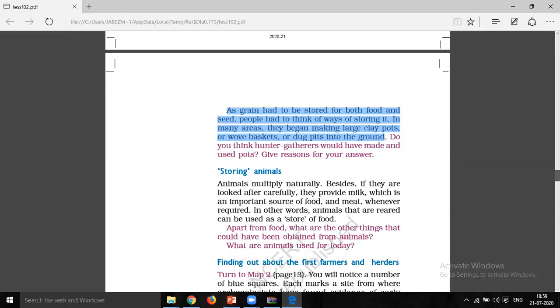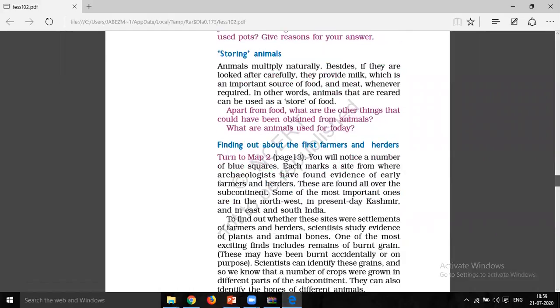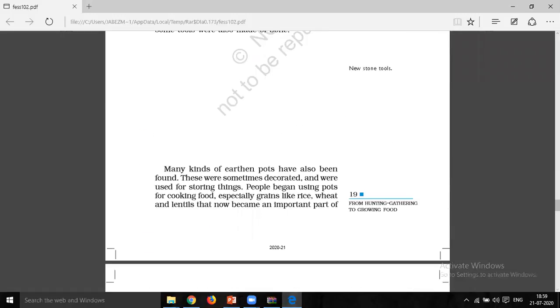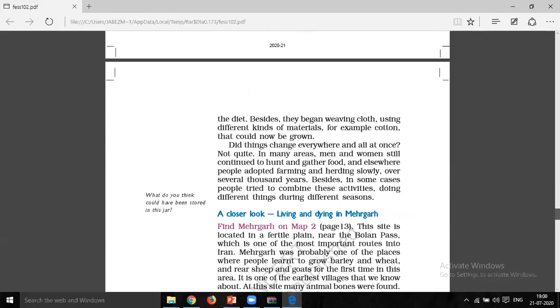So in today's part you have to read from this, storing animals. Okay, storing of animals to the, yes, you have to read this too. You have to read up to, yes, "Did things change everywhere and all at once?" Okay, or up to this.